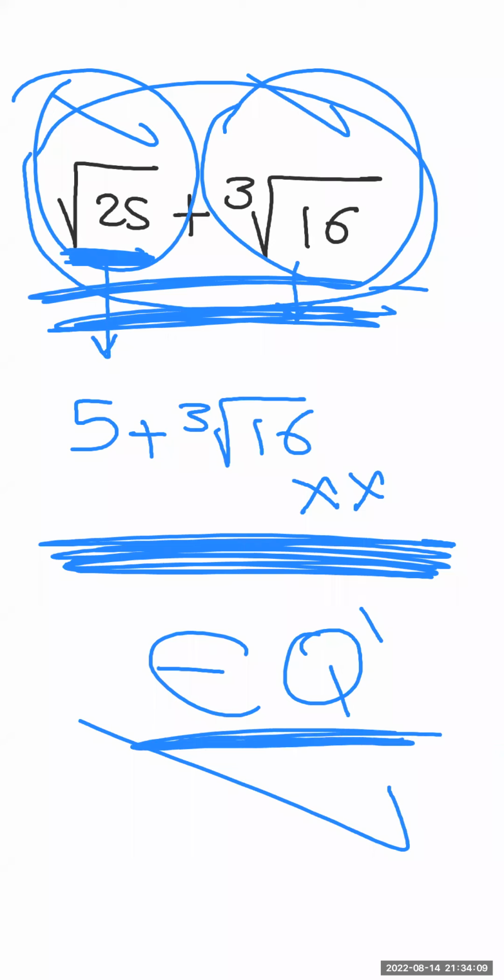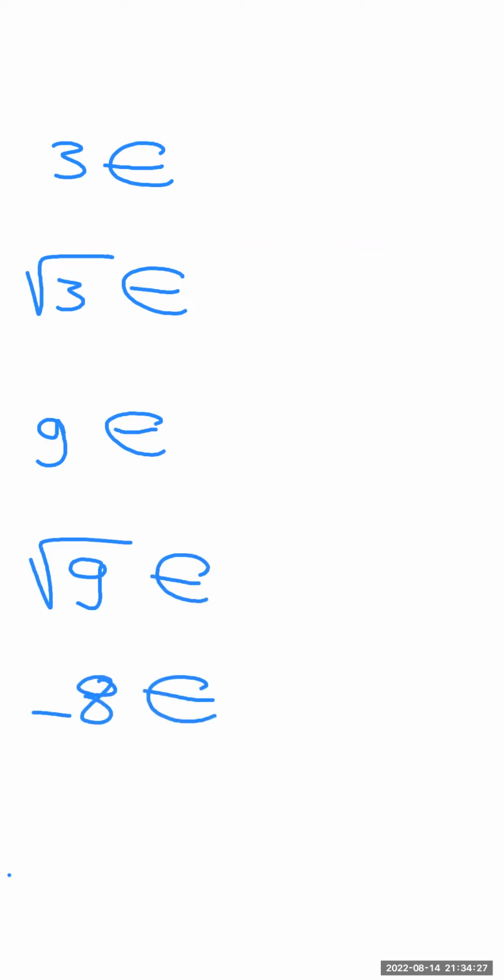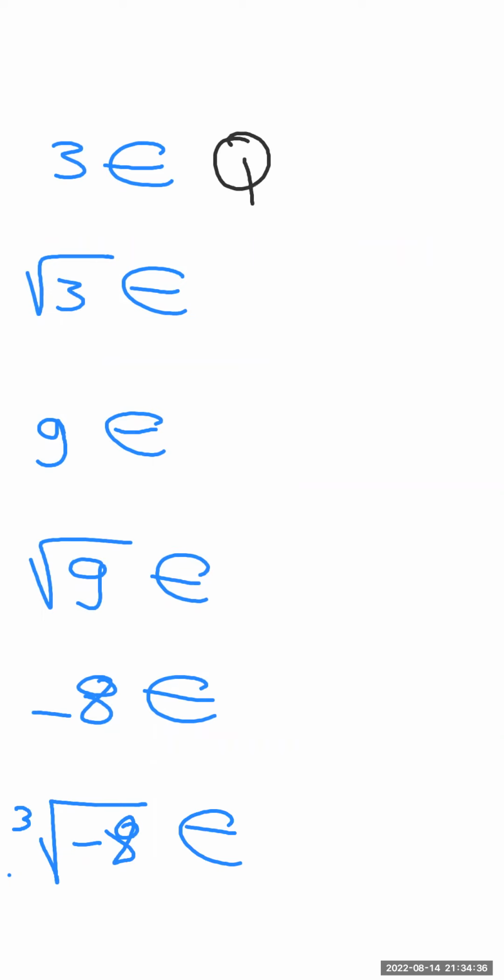Yes, clear. Okay, now some more examples, an easy one like that: 3, square root of 3, 9, square root of 9, negative 8, cubic root of negative 8. Let's check the first one. 3, rational, of course.